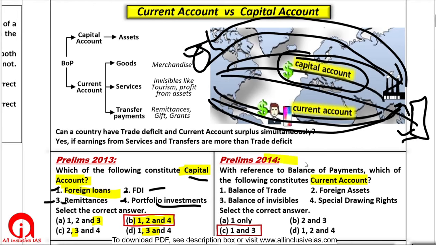Next year UPSC asked about current account. So answer will be 1 and 3, balance of trade and balance of invisibles. This is balance of trade and this is balance of invisibles like services. So these are part of your current account.